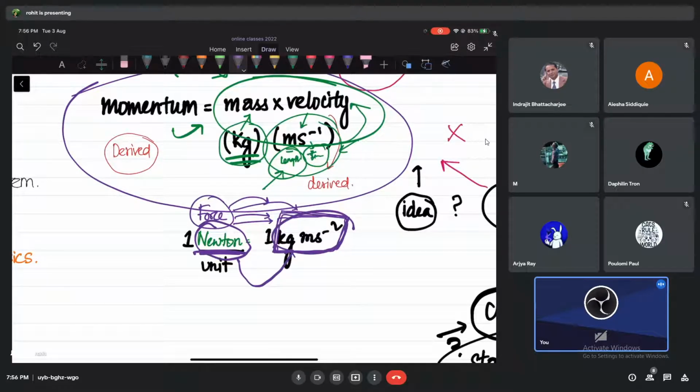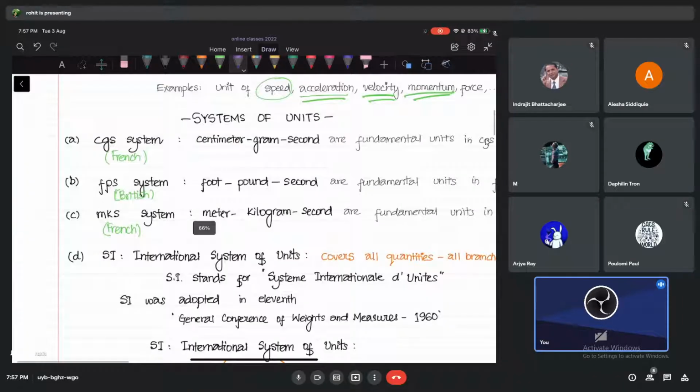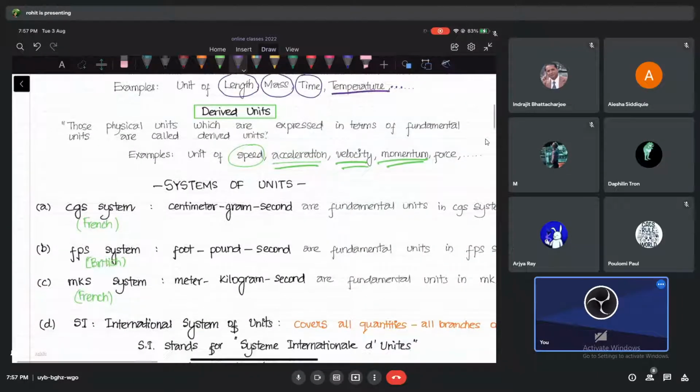But we call it shorthand, we call it newtons. Don't worry about this. We will come to this and everything will be fine. These things, don't memorize them. They don't ask you these things at all.